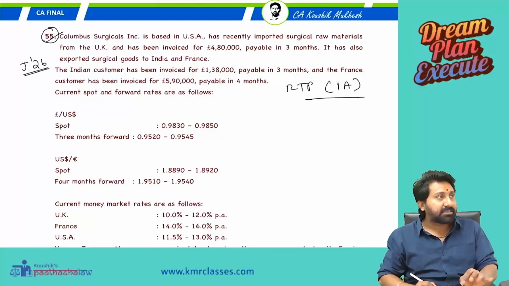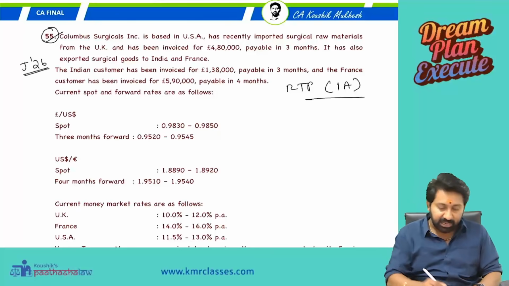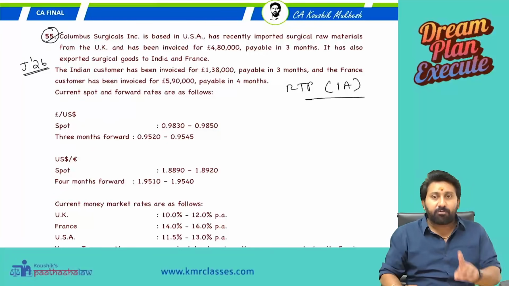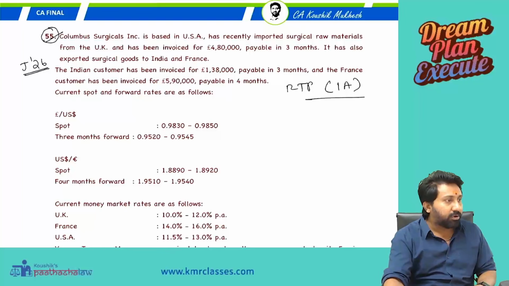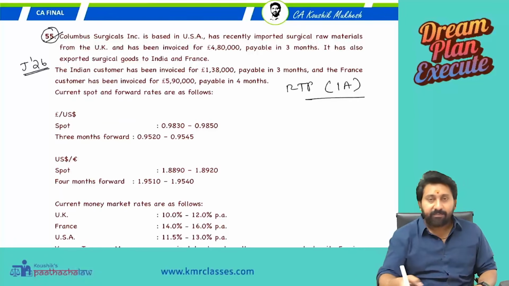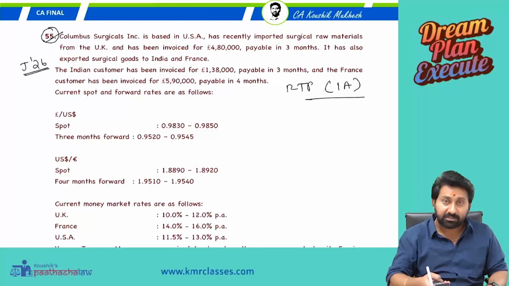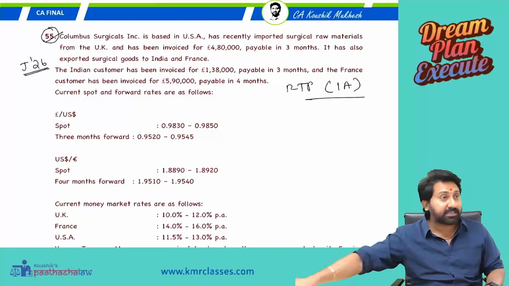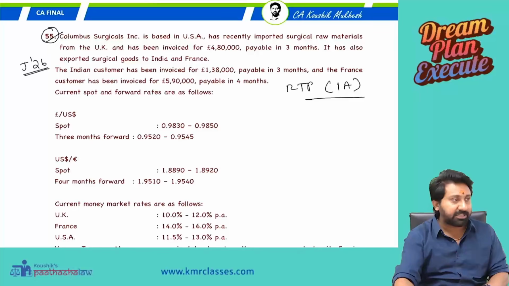Change in numbers, concept will be same. So I don't want to take any kind of risk. If you can do this question, that's it. I'm really telling you, you need not do any other money market hedging questions after this. This itself is more than sufficient for the exams, because this covers all the aspects inside money market hedging. They did not leave even a single aspect of MMH in this particular area.